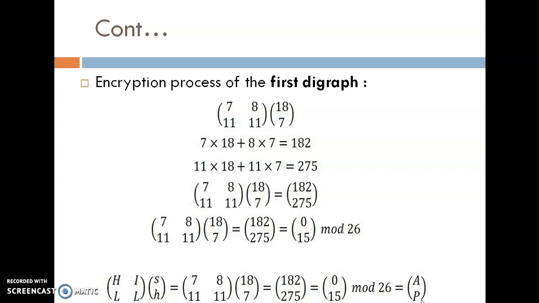Okay. So in short, in a single line, if you want to write, then write this way: HILL into SH. So write the appropriate numbers for H 7, I 8, L 11, L 11, and for the SH 18 and 7, do the multiplication process. And after that, do the modulo process. Okay. So finally, we got the numbers 0 and 15, and at the 0th position there is A, and at the 15th position there is P. So finally, SH is converted into the letters A and P as a ciphertext.